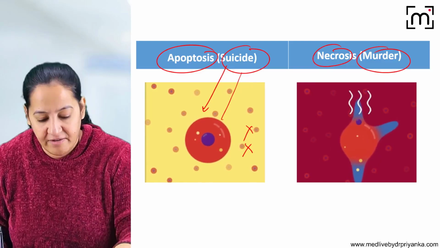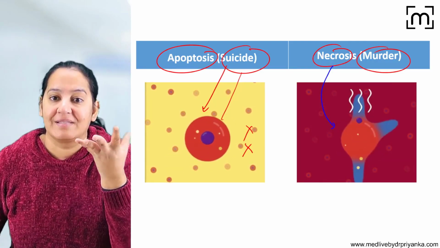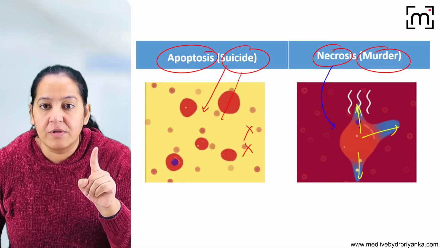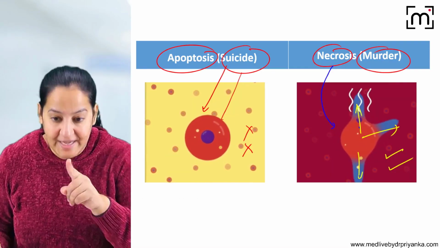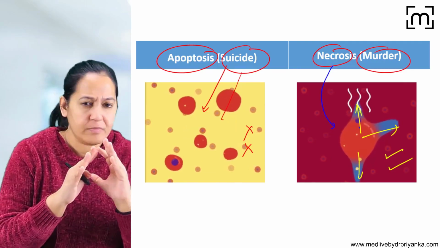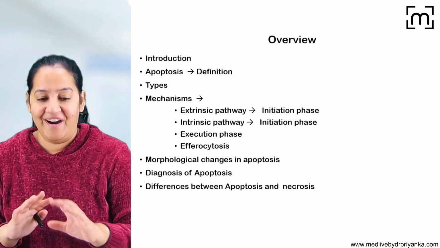On the contrary, have a look at the necrosis, in which the cell is swelling and it is bursting. See, bursting. Once it is bursting, you can see the cytoplasm is leaking out. So leakage is present, inflammation is present. So here shrinking, here swelling. Here no leakage, no inflammation. Here leakage is there, inflammation is there. So we are done with apoptosis.